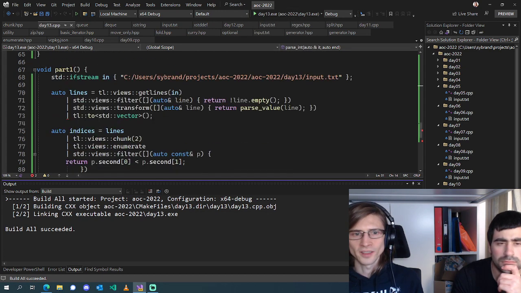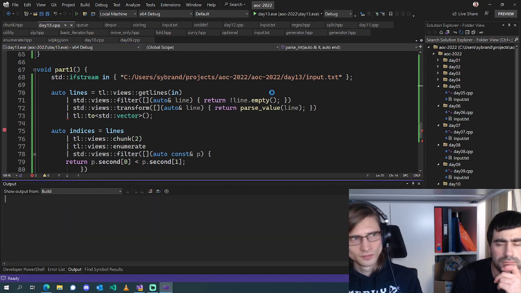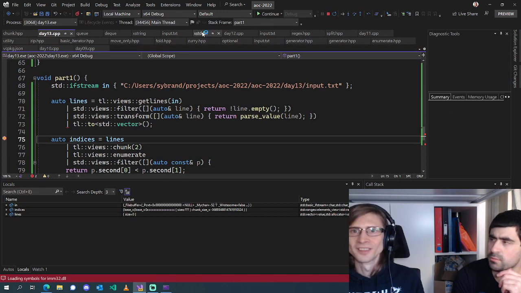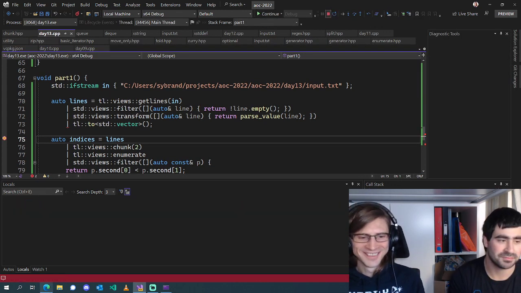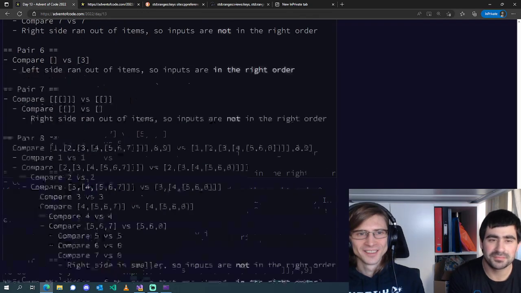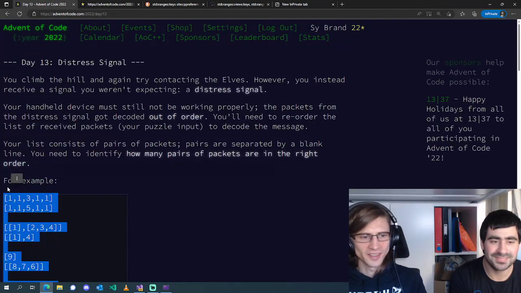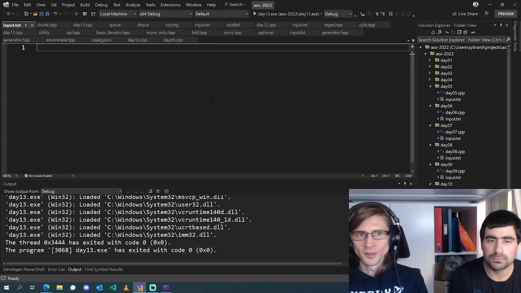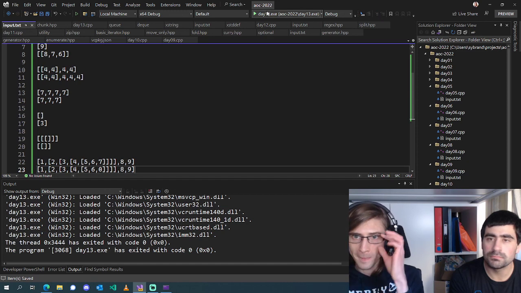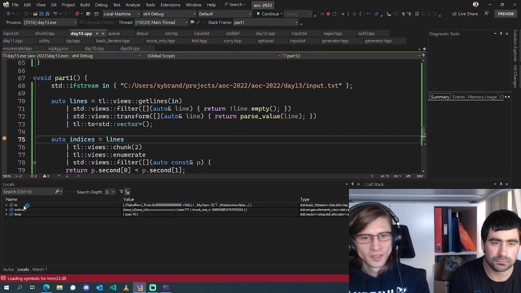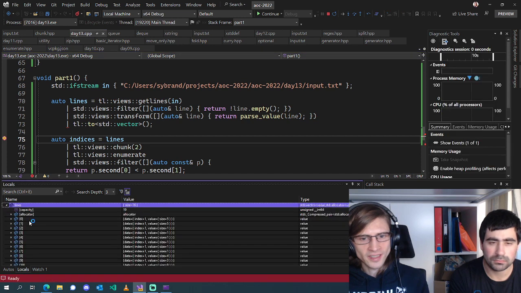All right, let's see if we parse correctly, and then we can go about doing all of our. Do we have an input file? No, we don't have any input. Having input is always nice if you're expecting to use it. Okay, our lines is 16.